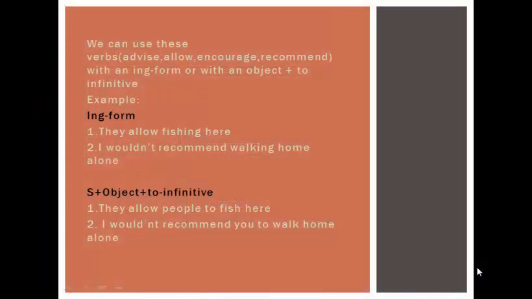We can use these verbs, for example advise, allow, encourage, recommend, and so on, that I explained in slide 5, with an ing form or with an object plus to infinitive. Example, ing form. Number 1. They allow fishing here. Number 2. I would not recommend walking home alone.